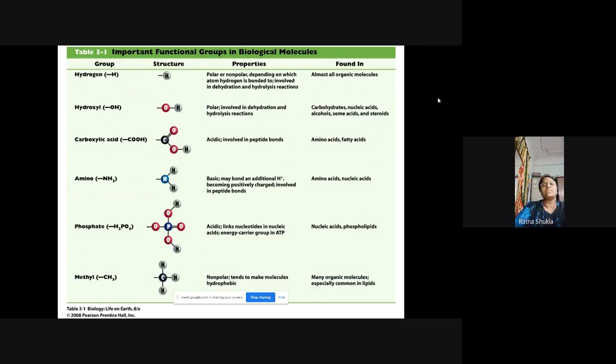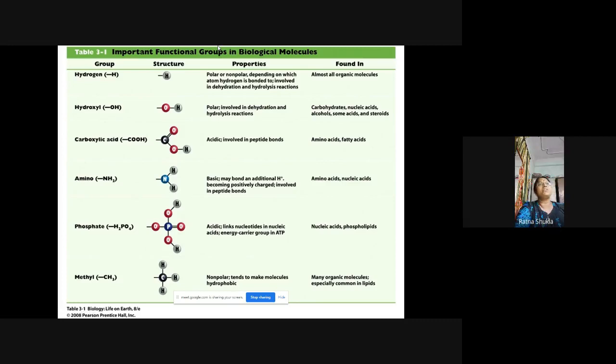Now after this, next functional group is the hydroxyl, OH. Now this OH has the property polar in nature. It is polar in nature, and it involves the dehydration and hydrolysis reaction. Okay. Now here along with the polar, this is present in carbohydrate, nucleic acid, alcohol, some acid and steroids. All these contain the hydroxyl group. Okay. Now next is the carboxylic acid group, that is the COOH.